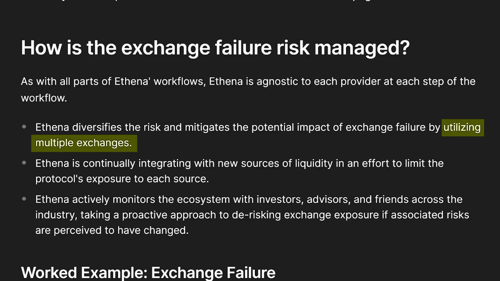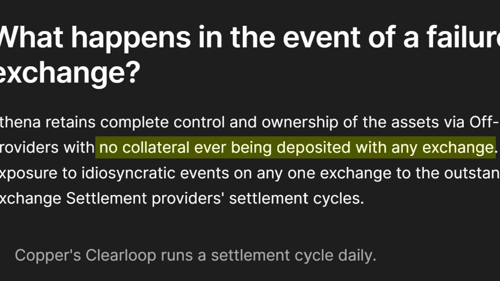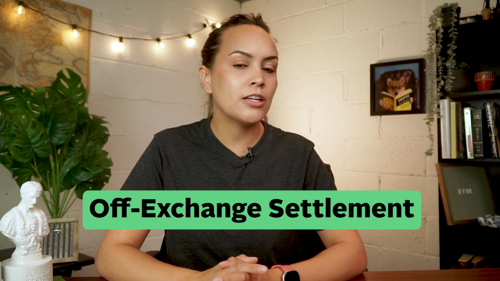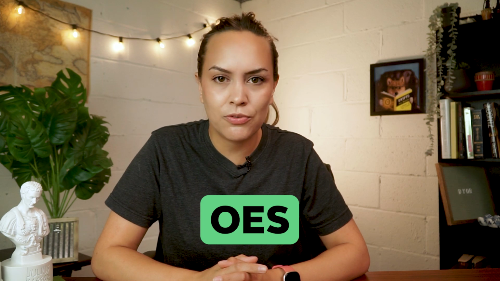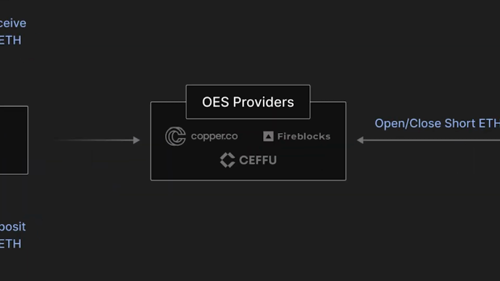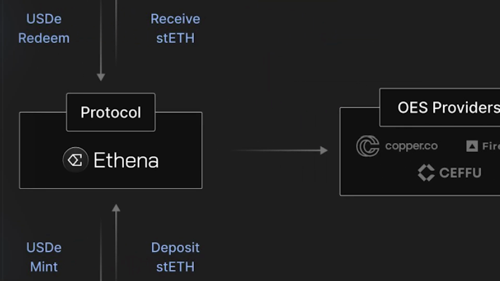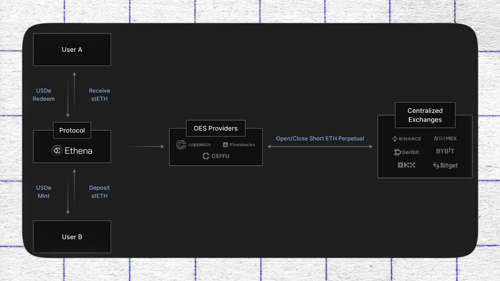To mitigate this, Ethena utilizes multiple reputed CEXes for its shorts and never deposits collateral to exchanges, opting to use off-exchange settlement, aka OES providers, for custody and settlement instead. OES providers are responsible for the custody of the assets that back the value of USDe, while allowing Ethena to execute the necessary operations on exchanges through them.